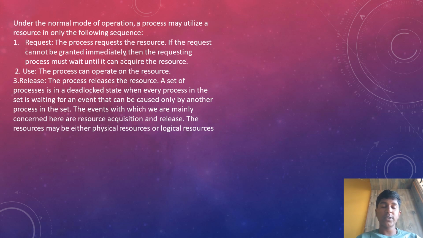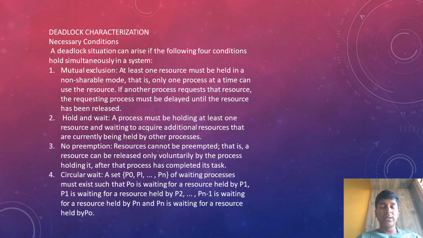A set of processes is in a deadlock state when every process in the set is waiting for an event that can be caused only by another process in the set. The events with which we are mainly concerned here are resource acquisition and release. The resources may be either physical resources or logical resources. Deadlock characterization. Necessary conditions. A deadlock situation can arise if the following four conditions hold simultaneously in a system.